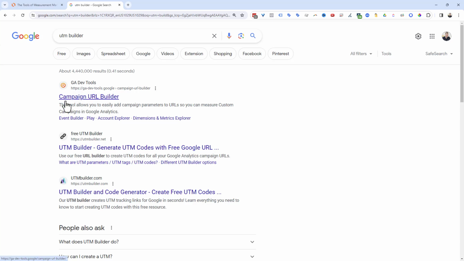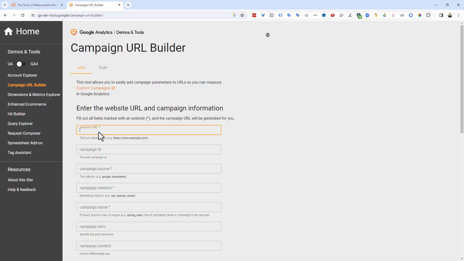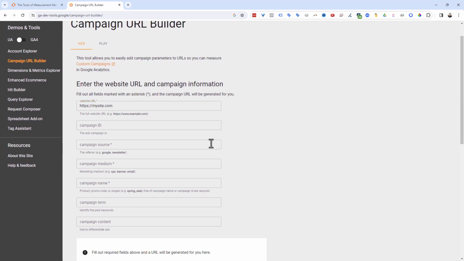We also have some in the members area that can help you with this. But I want to show you just the basics of it first, and then I'll go into some of the other tools that we've got for you. So in the campaign builder, we're just going to type in an example here, like mysite.com. And then at this point, it says, okay, what is the source of traffic?